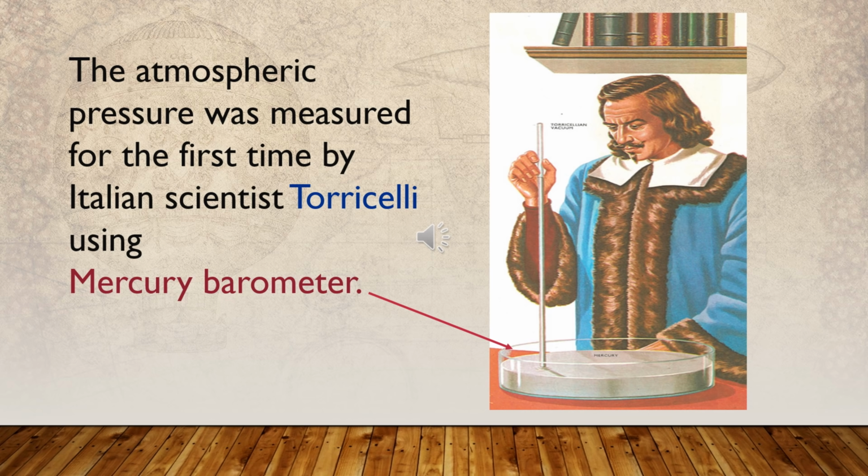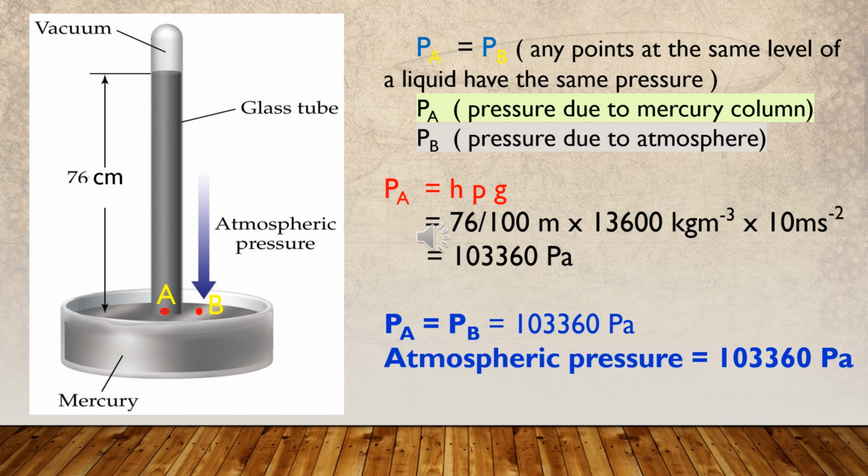The atmospheric pressure was measured for the first time by the Italian scientist Torricelli, using this instrument, which we know as the mercury barometer. He made this instrument using a glass tube about 1 meter long and a liquid, mercury.